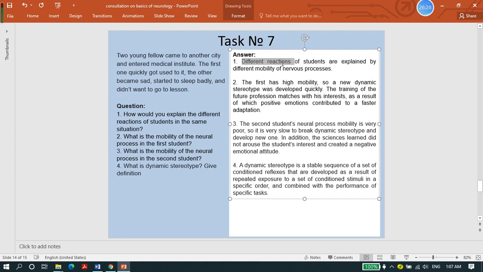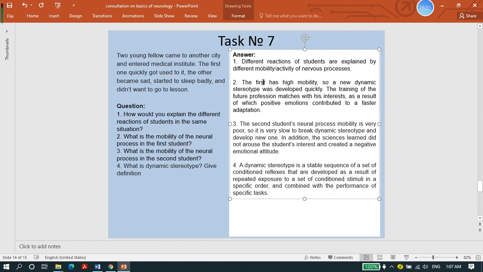The different reactions of students are explained by different mobility of nervous process, and sometimes mobility is explained by activity. So what is the mobility of the neural process in the first student?